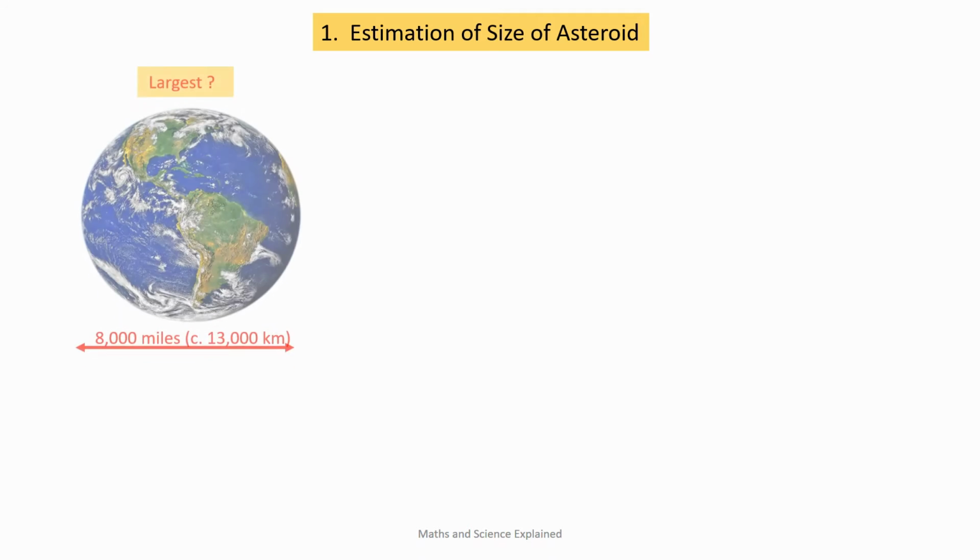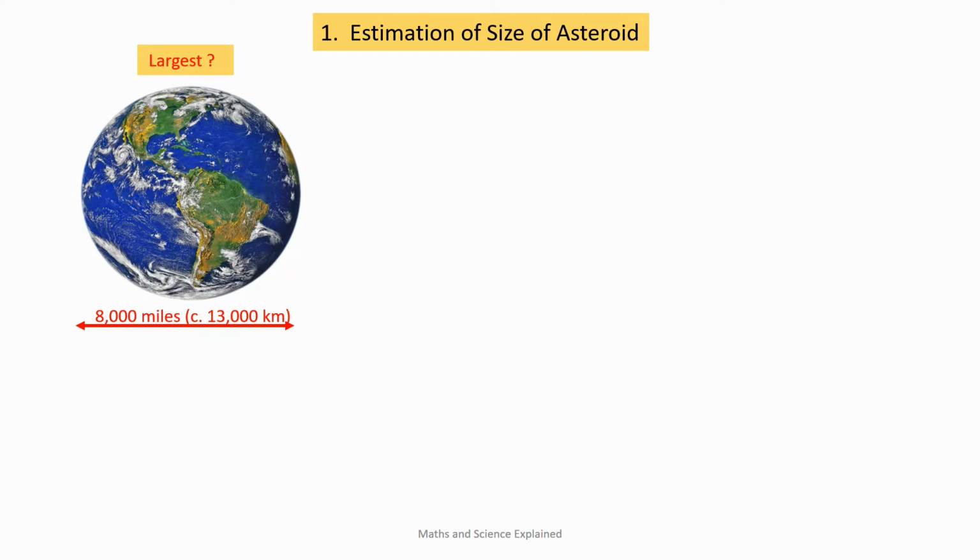So let's try this for the size estimate. Now the Earth is around 8,000 miles in diameter, and the Moon is about a quarter of that size at about 2,200 miles. I think it would be fairly obvious to most that the asteroid was very unlikely to have been as large as the Moon, as such an impact would have had far greater consequences for the survivability of Earth.